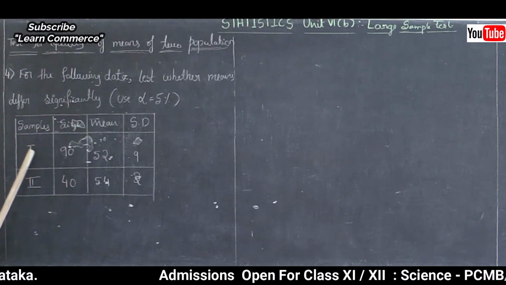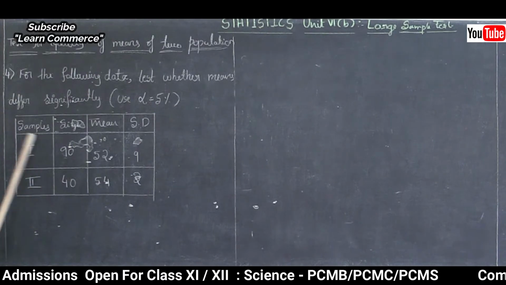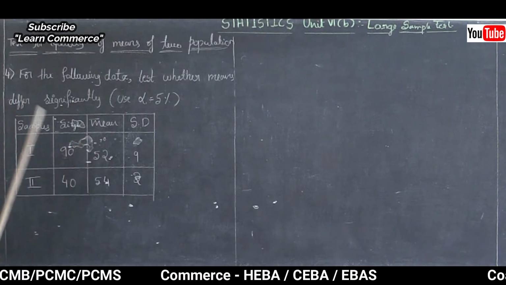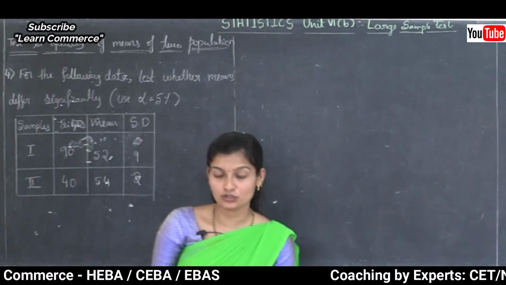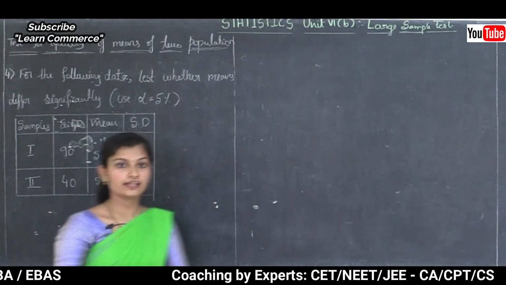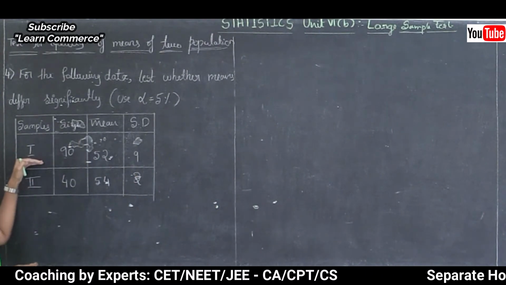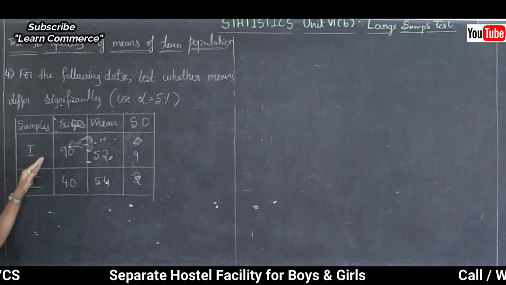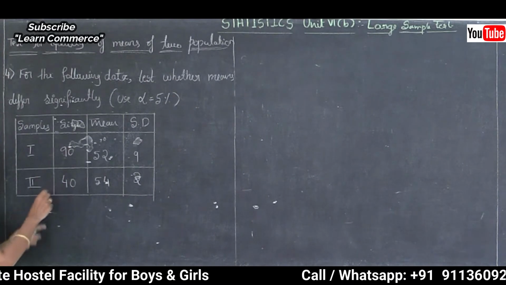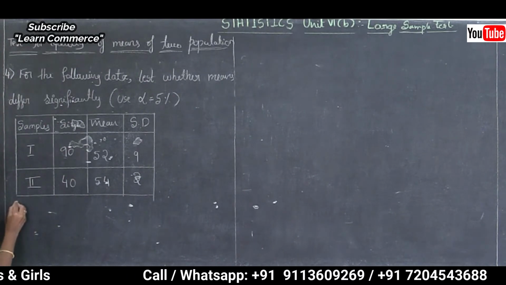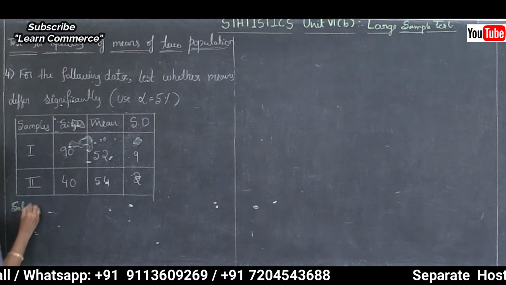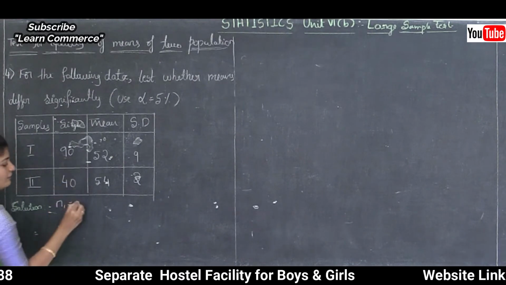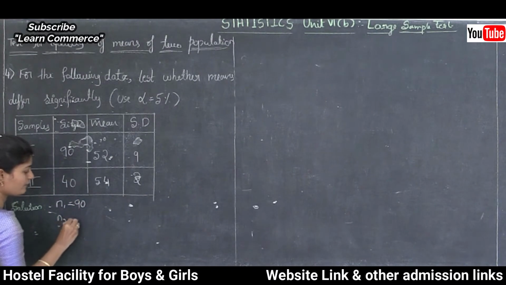See, under sample there are two sets of observations given, with their size, mean and standard deviations. Let's see the solution part. What are the given observations? Sample size is denoted by small letter n. So here two sets of observations are given. The first set of observation is n1 is 90 and n2 is 40.